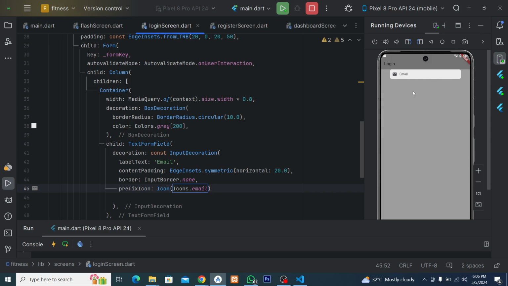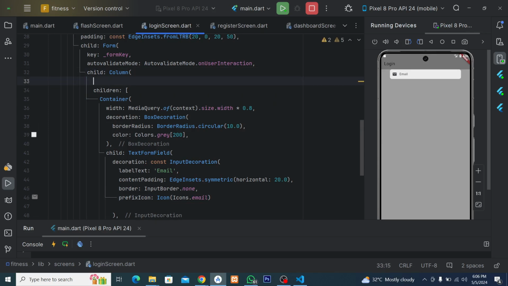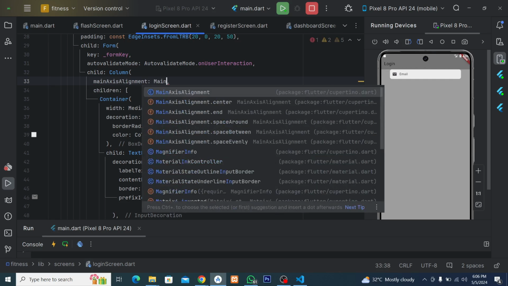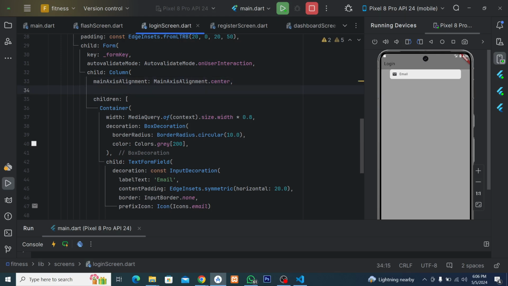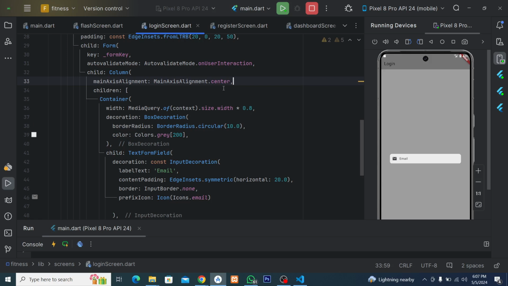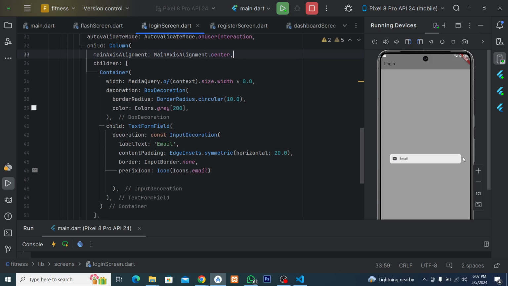Now you can see this is touching the top. So let's work on that. In this column here, below the column before the children, we are going to have something like main axis alignment to center. Then we also have to add cross axis, but let me rush. You can see it is at the center currently. So this is okay for now. Later on we can make some more changes.